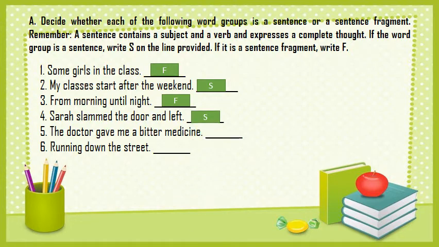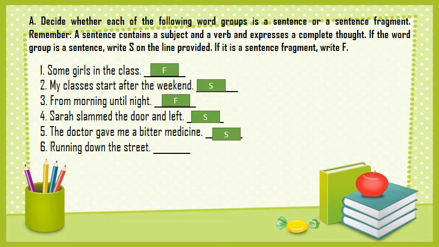Five, the doctor gave me a bitter medicine. The doctor gave me a bitter medicine. I have a subject, yes, the doctor. I have a verb, yes, gave. And does it have a complete thought? For sure, it has a complete thought. Okay? Then it is a complete sentence.